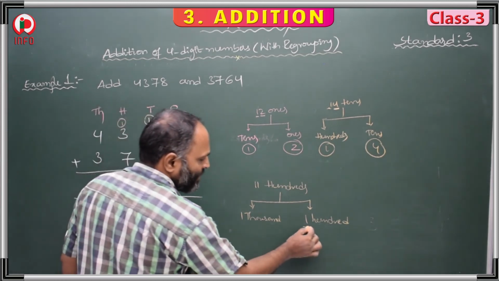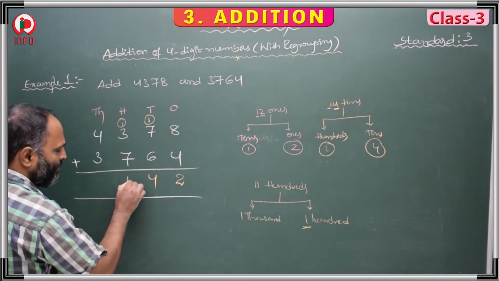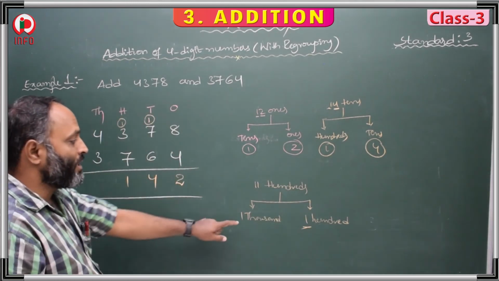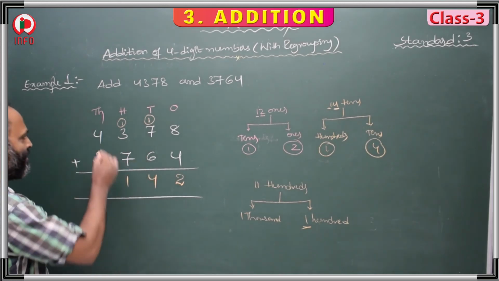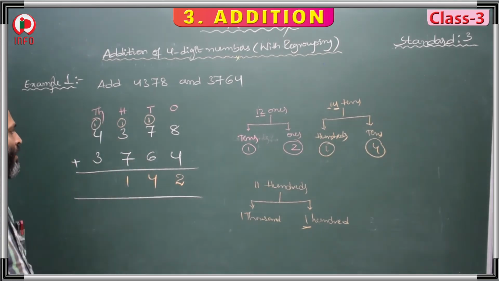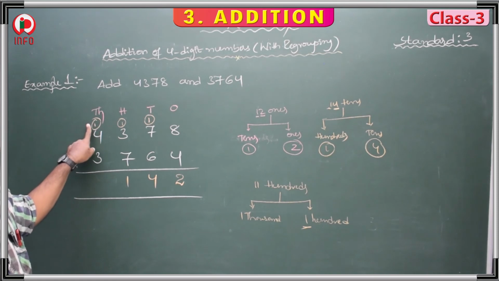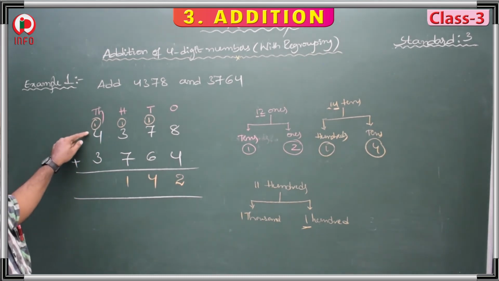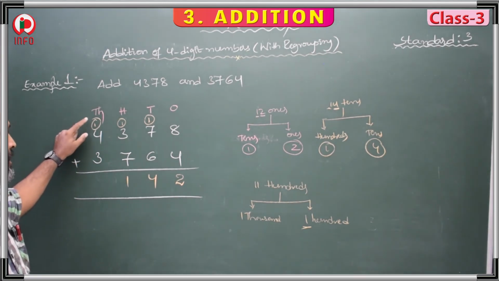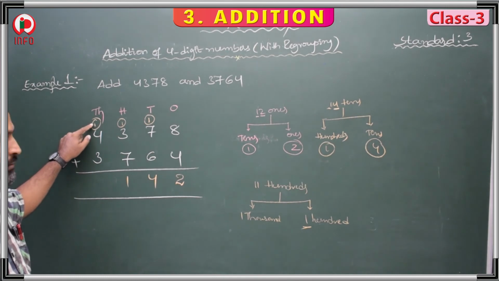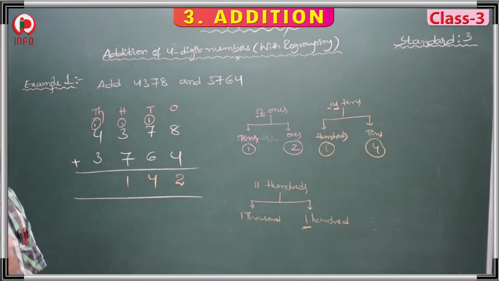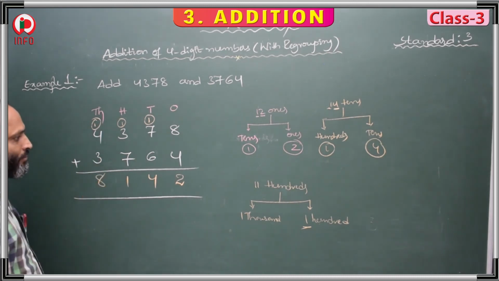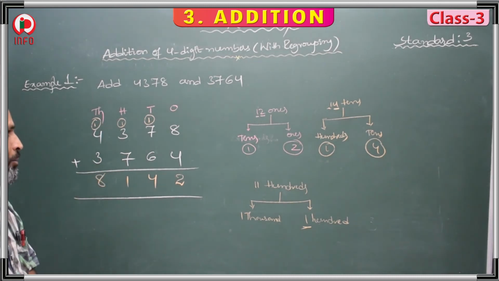Here in hundreds 1 is there. In the hundreds place we keep 1. And in the very next place, the thousands place, we keep 1 more 1 on top. Now we add all these numerals in the thousands place. 4 plus 1, 5. 5 plus 3, 8. 8 is our answer. In this way we have to regroup.